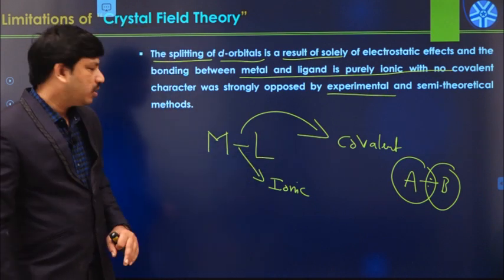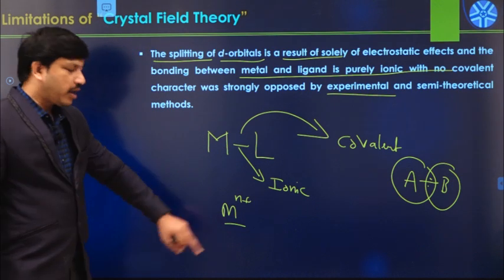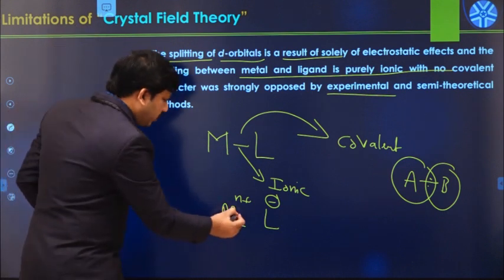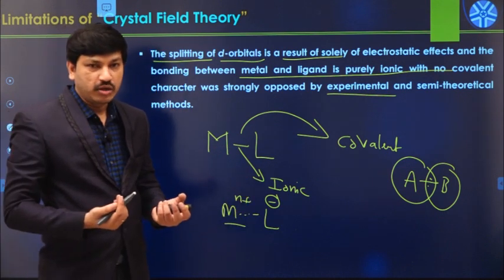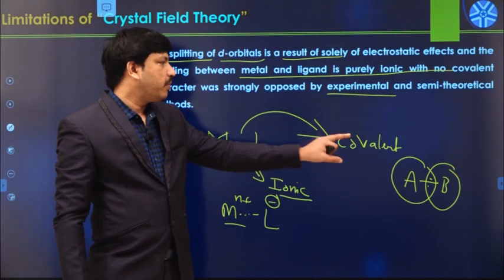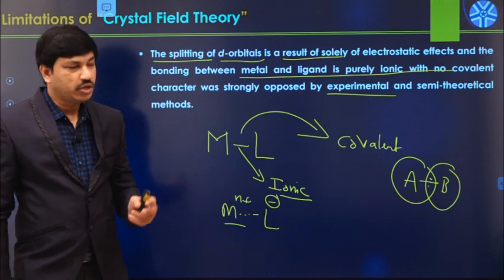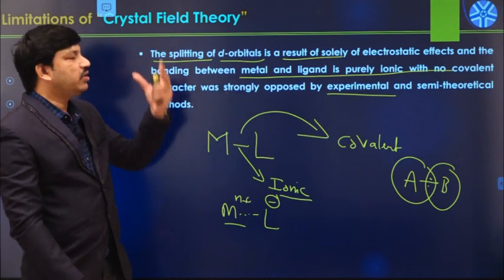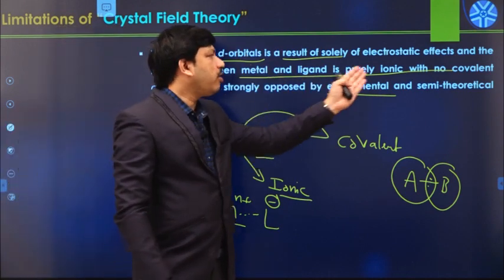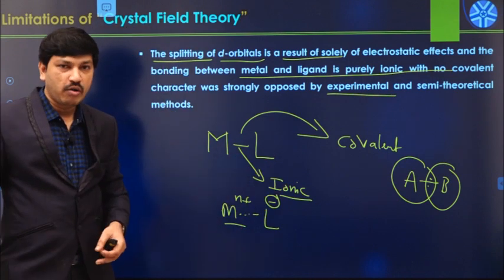But according to CFT, the metal ligand bond is purely ionic in nature. For example, we assume the metal has a positive charge and the ligand has a negative charge, and between them there are only electrostatic interactions. So crystal field theory assumes that the bond between metal and ligand is purely ionic. But the experimental evidence shows that the metal ligand bond has some amount of covalent nature also. That means the main assumption of CFT is not correct. The claim that the metal ligand bond is purely ionic is completely incorrect, since the metal ligand bond also has some covalent character. So that is one of the limitations.